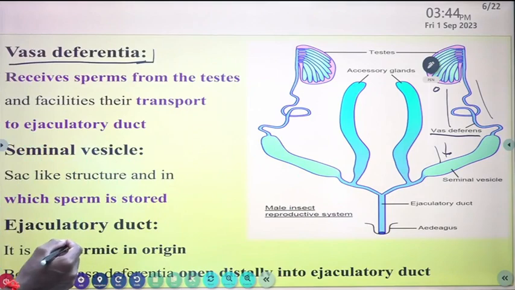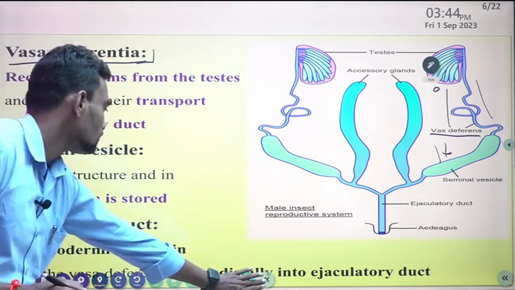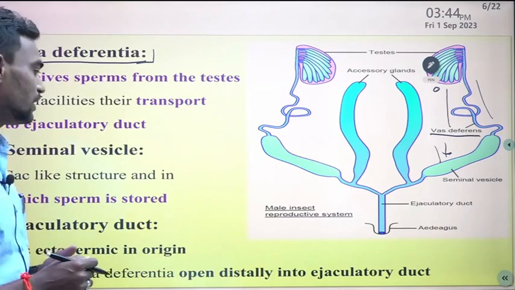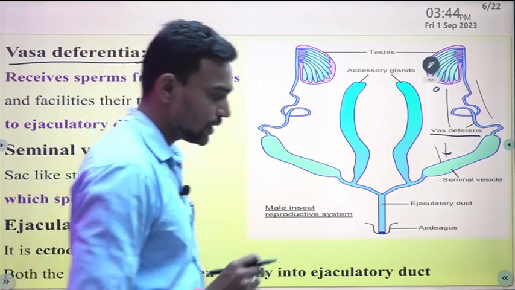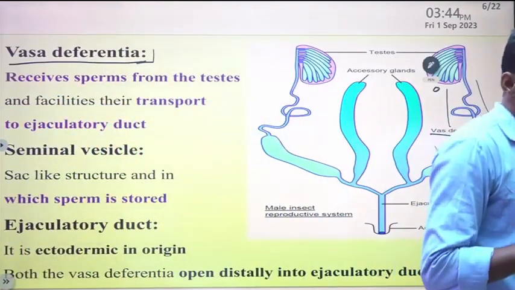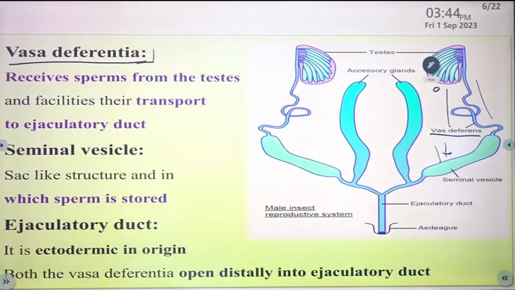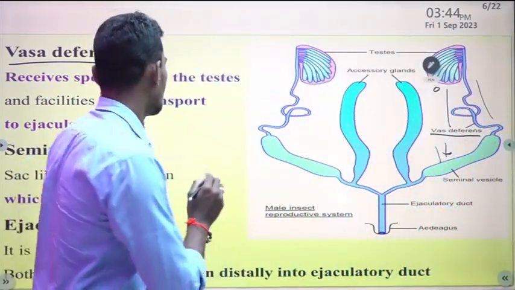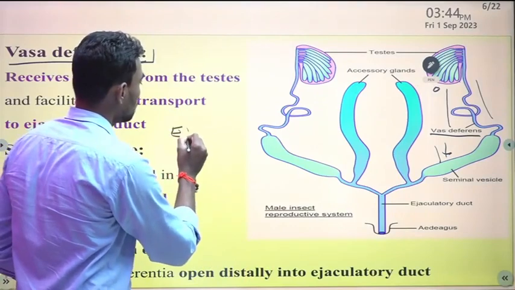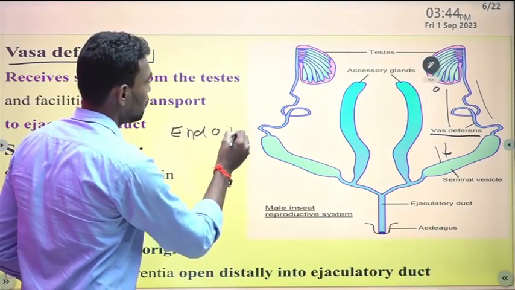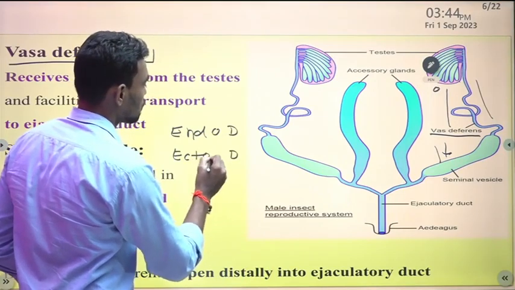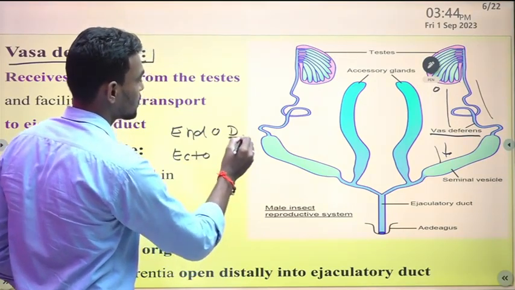Then the ejaculatory duct, which is ectodermal in origin. Both the vasa deferentia open distally into the ejaculatory duct. So there are two things: one is ectodermal in origin, and the second is endodermal in origin. Endo means internal origin, ecto means outer opening; dermal means layer or skin.